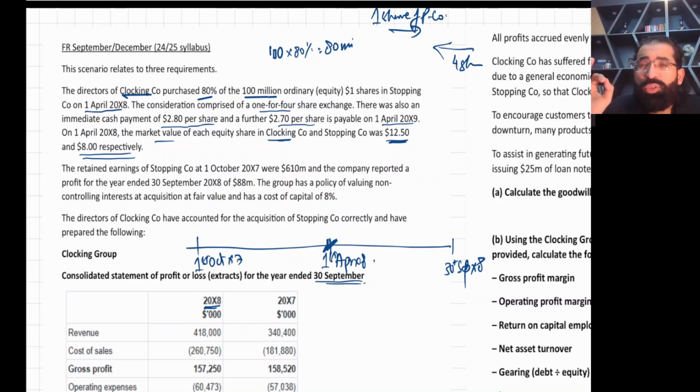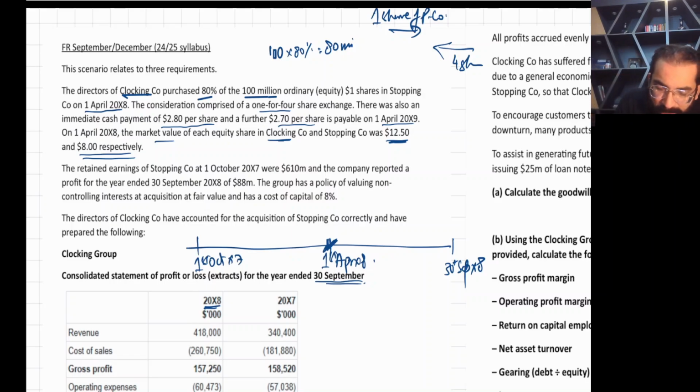Sometimes the examiner gives you a ready-made fair value of NCI at acquisition, and sometimes the examiner gives you the share price of S company, and you calculate the fair value of NCI through the share price. Number of shares of NCI multiplied by share price. Very normal thing.